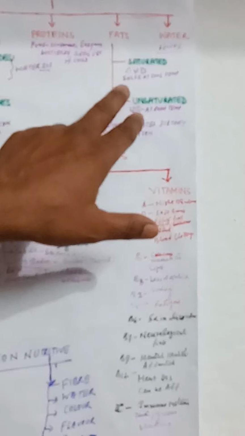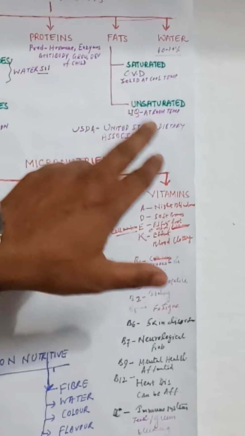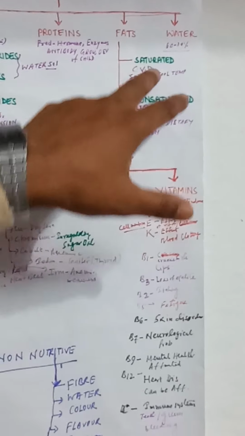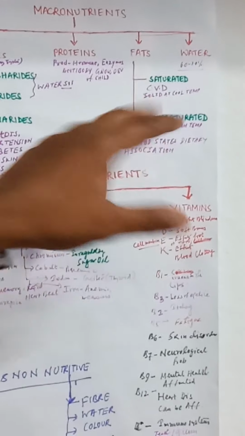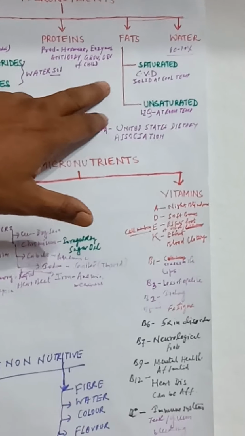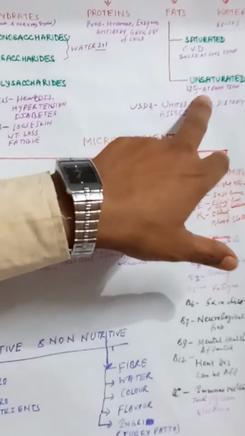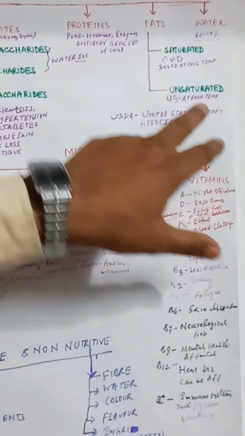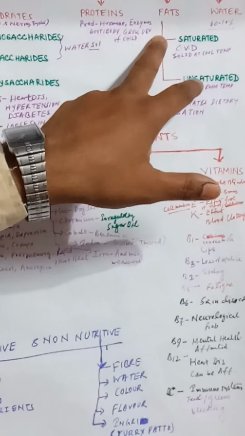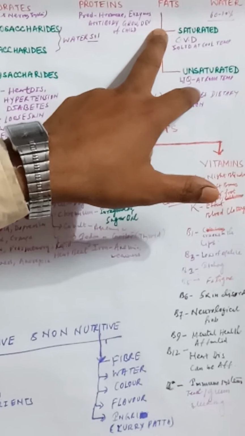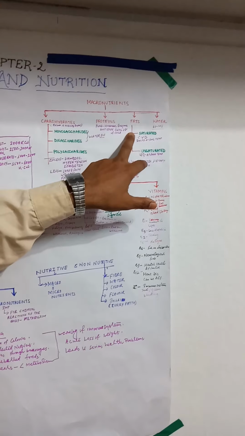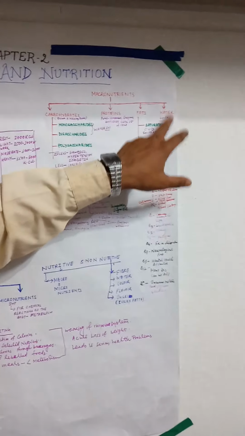Normally, there is a vast difference between saturated fats and unsaturated fats. Saturated fats are solid at cool temperatures, whereas unsaturated fats are normally liquid at room temperature. And these fats provide the energy inside our body to perform the different kinds of work. Next one is water.